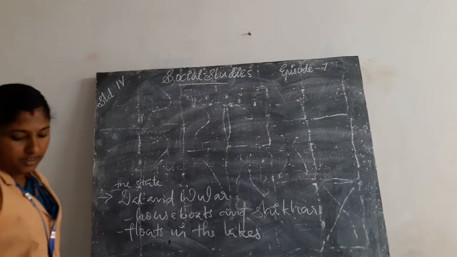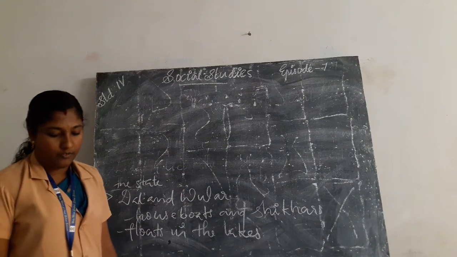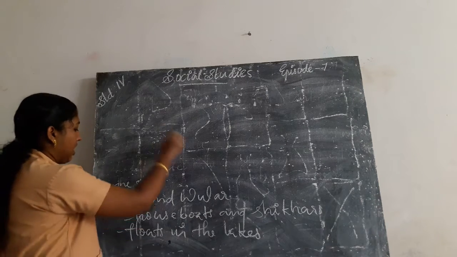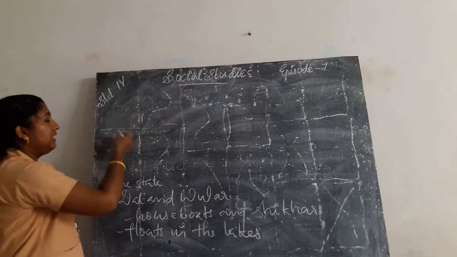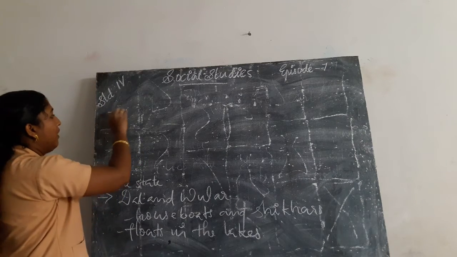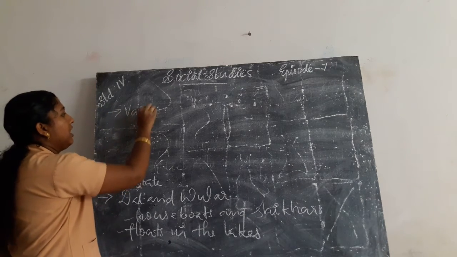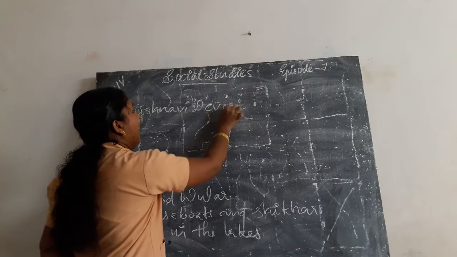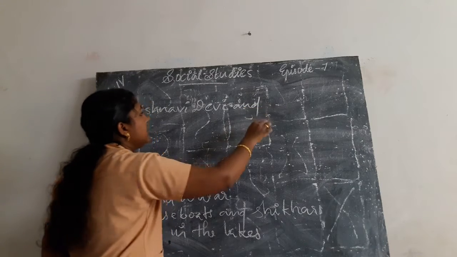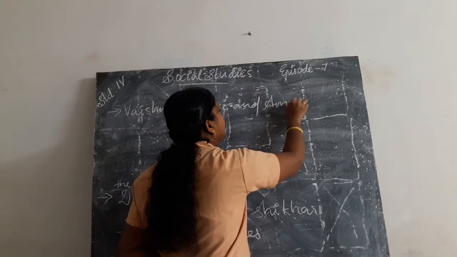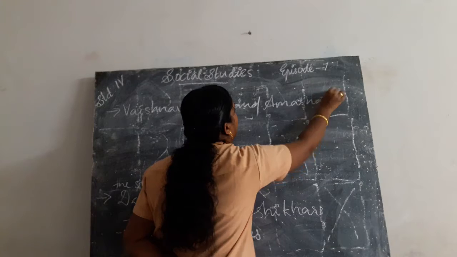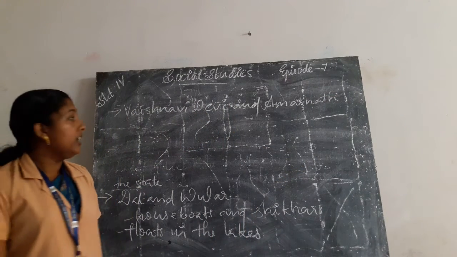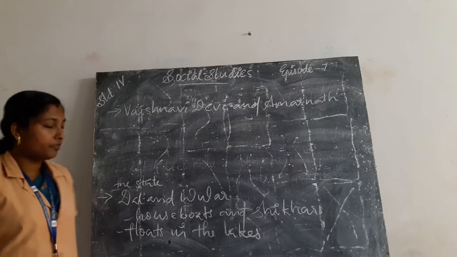The famous temples of Mata Vaishnavi Devi and Amarnath are located in Jammu and Kashmir.